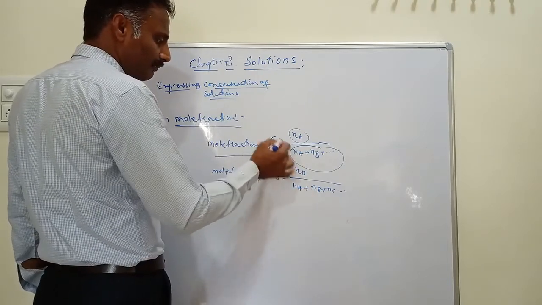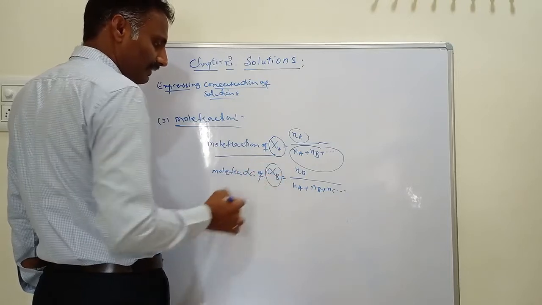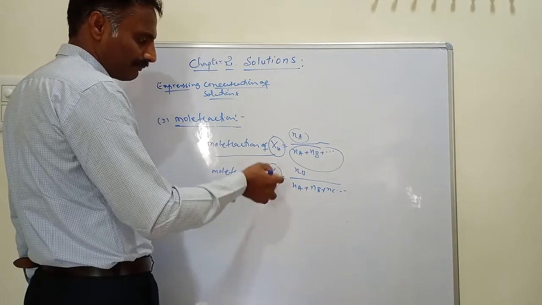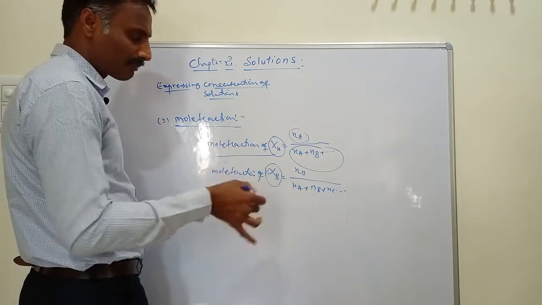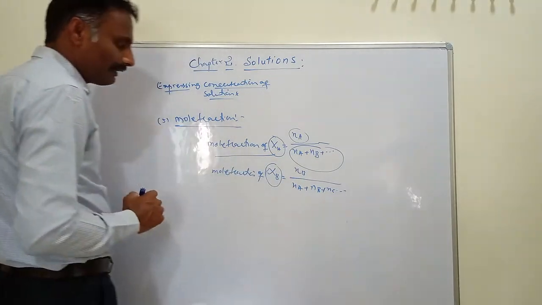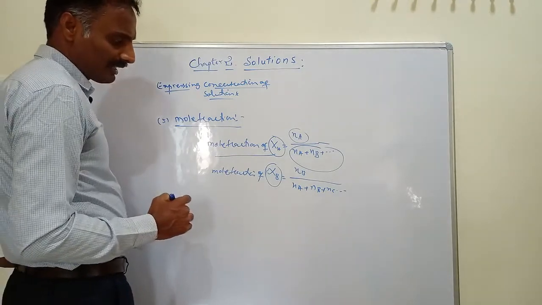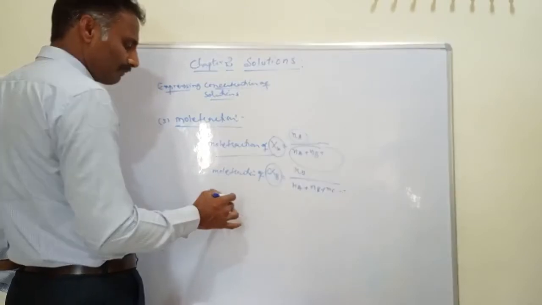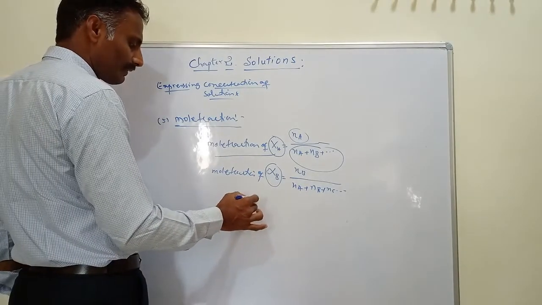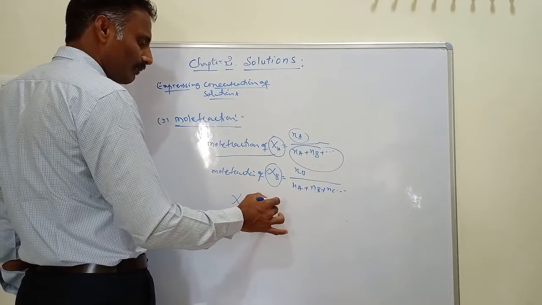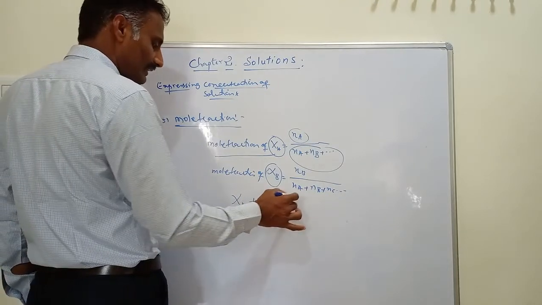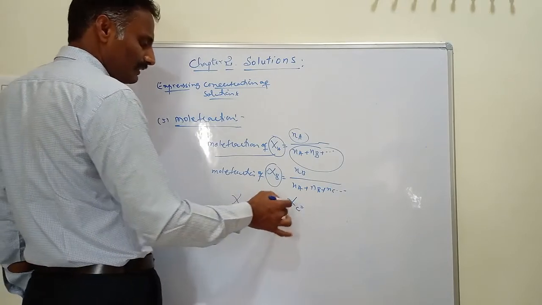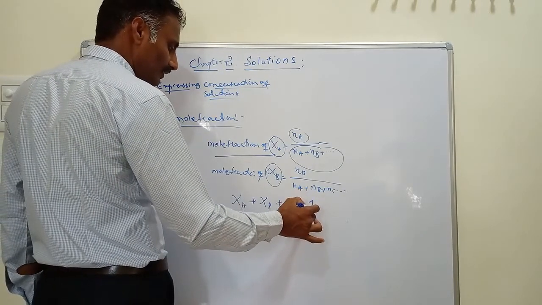Here X is nothing but the mole fraction of A, and this X is the mole fraction of B, like that. Similarly, we calculate this for A, B and C, depending upon the number of components present in a solution. For a binary solution, or any solution, if a solution contains three components like A, B and C, then the sum of the mole fractions of all the components is always equal to unity.